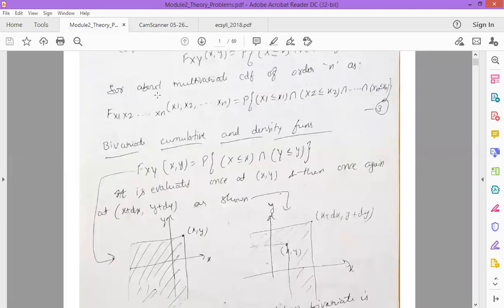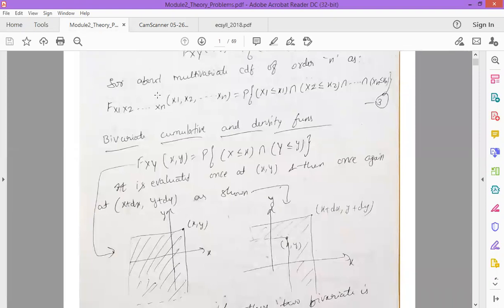So next we'll start with the topic of the bivariate cumulative and density function. When we have two random variables which are considered at once, that will be called the bivariate random variables. For example, if we apply the input to a system at a time t1, that will be considered as the random variable x, and the output from the system at time t2 is a random variable y.